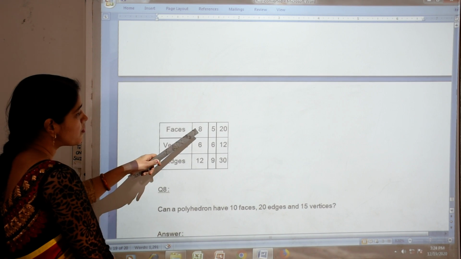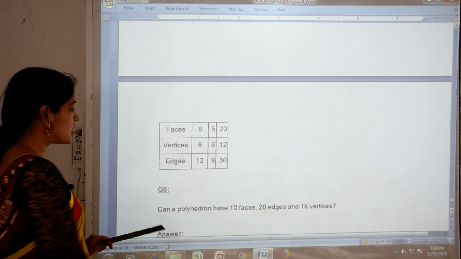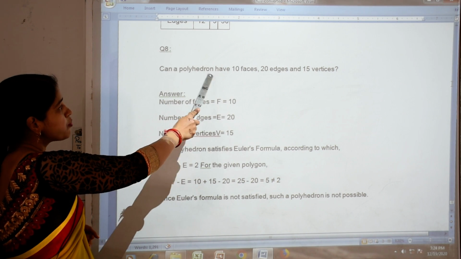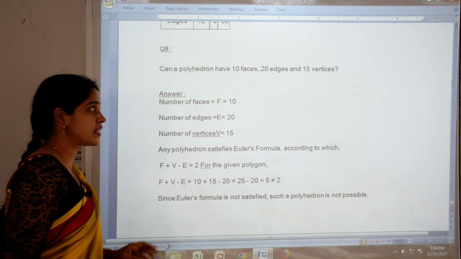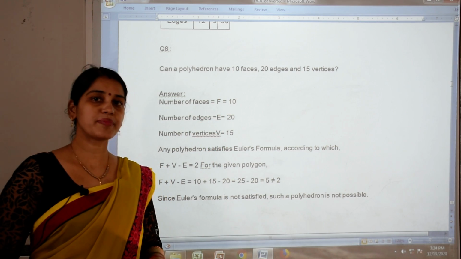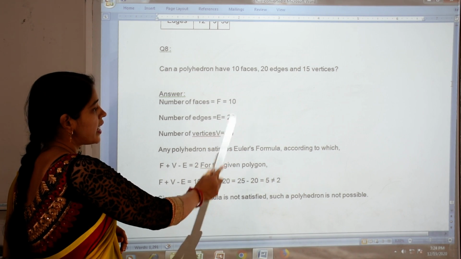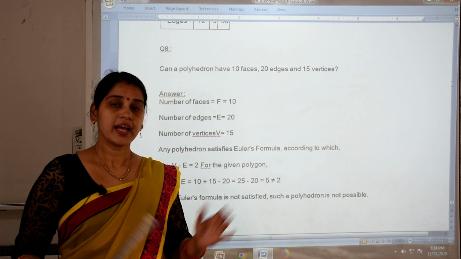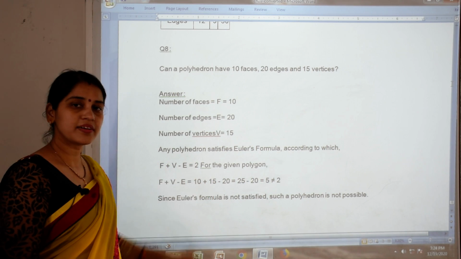So we put the values of faces, vertices and edges in this column. Now, the last question of this exercise. The last question is: can a polyhedron have 10 faces, 20 edges and 15 vertices? It means you have to show whether this type of polyhedron is possible or not when it has faces 10, edges 20 and vertices 15. We can check it by using Euler's formula. If the left hand side and right hand side both come equal, then it is verified, otherwise not.